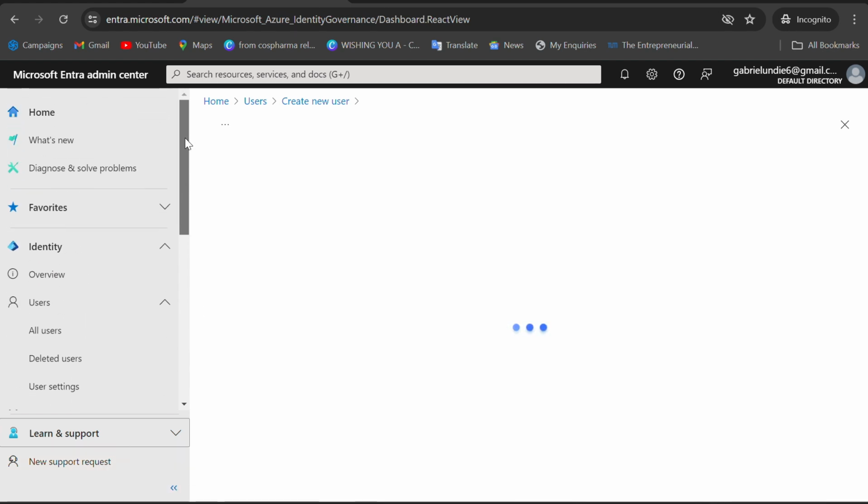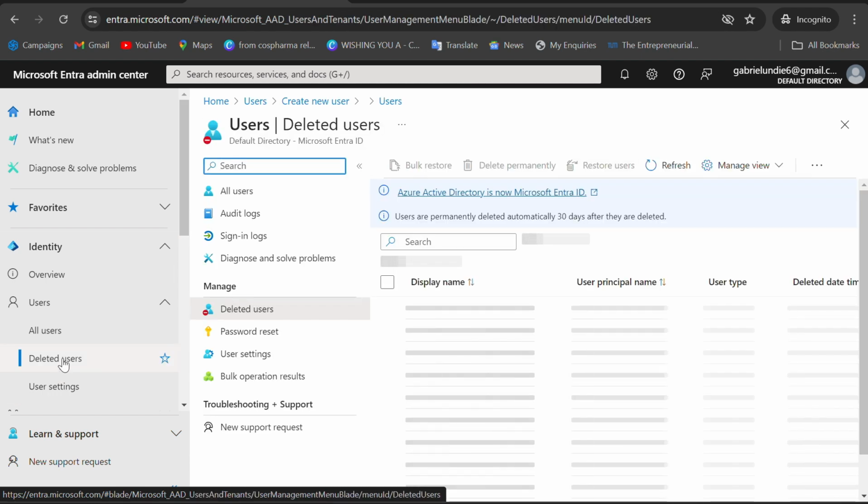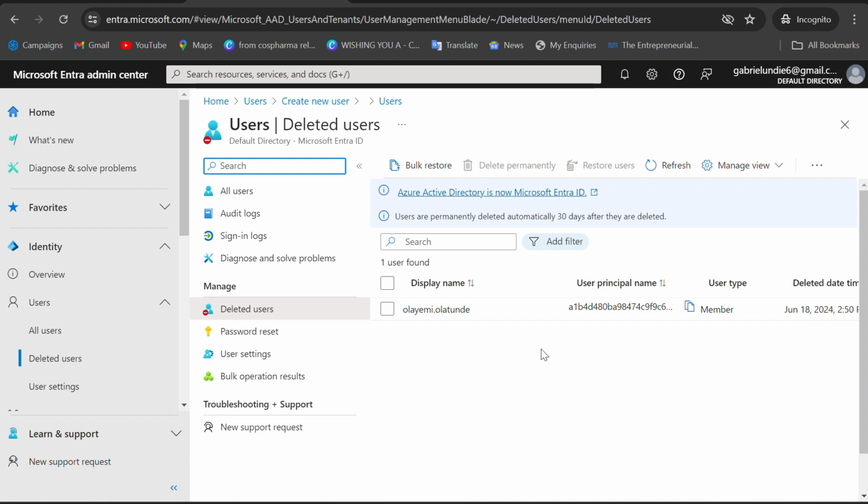When you come back to the main home, you will see a lot of stuff. You see your favorites here, and every other thing. If you want to see deleted users, maybe you mistakenly deleted users and you take your hands on your head, saying, oh, how dare I delete these users like this? How can I restore? You come to deleted users. Once you come to deleted users, you see the person which you have deleted. You can select that person back since you deleted that person by mistake and click on restore users.